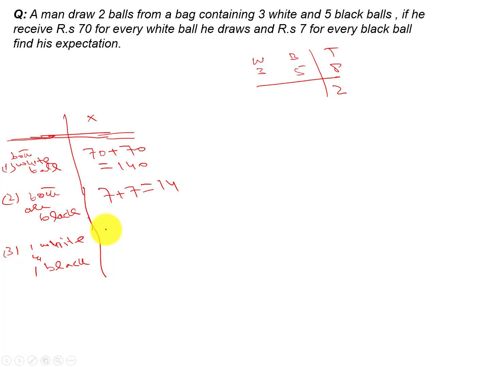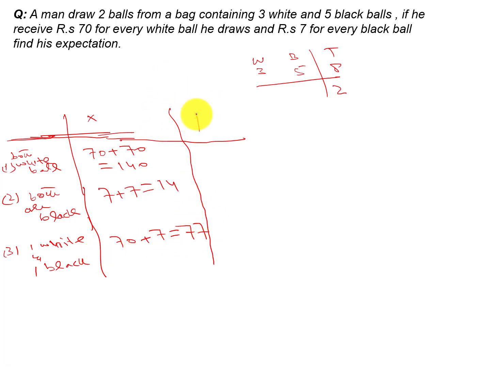So if one is white, the winning prize will be 70, and the other is black, it will be 7. So it will be 77. So these are the X values, the reward which we will get. If we get two white balls, the reward will be 140. If we get two black balls, the reward will be 14. And if one is white and one is black, the reward will be 77.